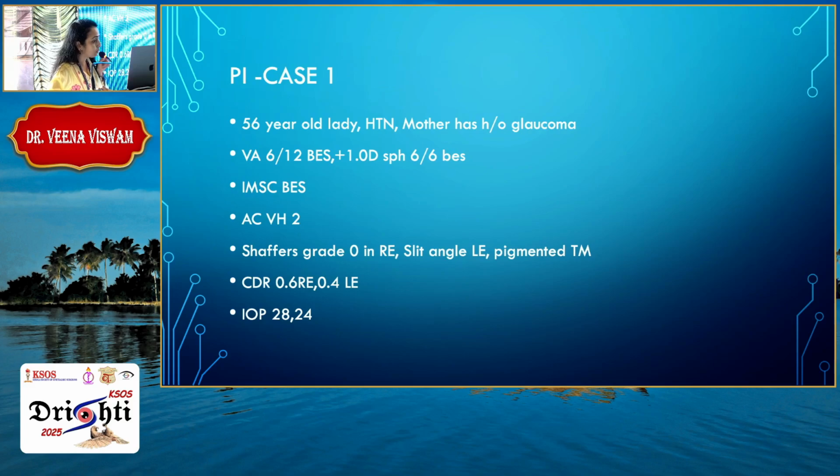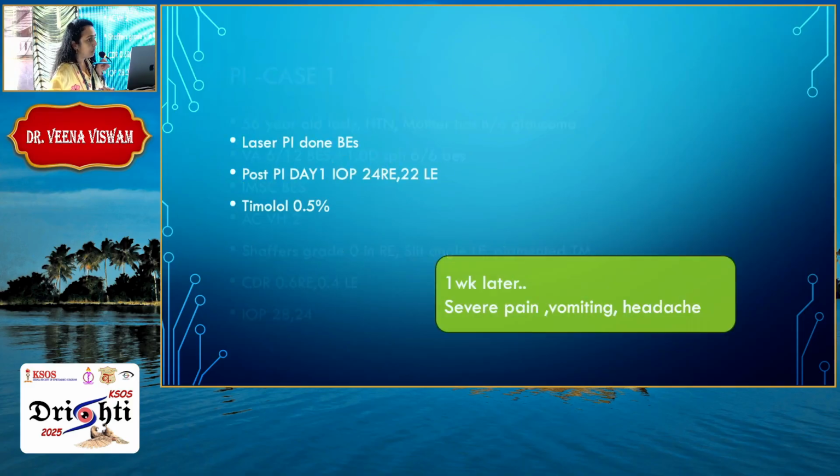Anterior chamber depth was Van Herrick's 2. Shaffer's grade 0 in the right eye, slit angle in the left eye. CDR was 0.6 and 0.4. IOP was 28 and 24. So laser PI was done in both eyes. Post PI day 1, IOP was 24 in the right eye and 22 in the left eye. We gave timolol and Predforte as usual, but she came 1 week later with severe pain, vomiting and headache.